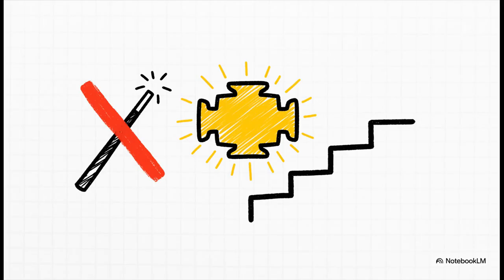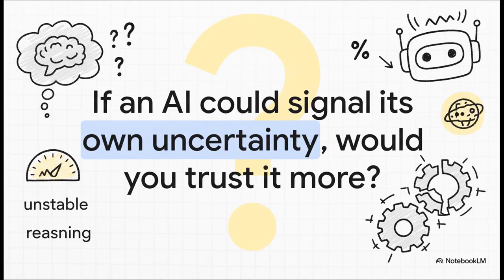Now, it's super important to be clear, this is not some magic bullet that's going to fix AI hallucinations overnight. It's not. The best way to think about it is like a check engine light for an AI. It's a hugely important first step toward building AIs that are self-aware enough to tell us when they think they're on shaky ground. And that kind of leaves us with one last big question to think about.